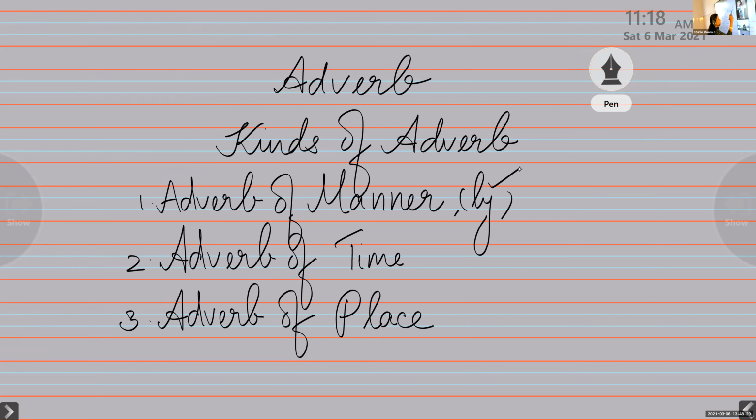That is right. Then adverb of manner: an adverb that tells us how an action happens is called an adverb of manner. Is that clear to all of you? It tells us how an action happens. So it answers the question how. Is that clear to all of you? So adverb of manner answers the question how.